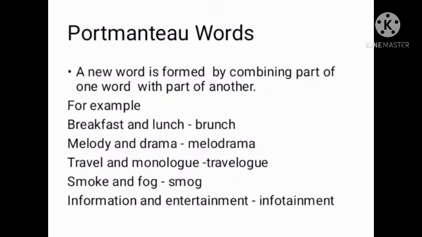Next method, portmanteau words. It is also known as blends. It means a new word is formed by combining part of one word with part of another, and the new word carries with it the idea behind both the original terms. Writers like Lewis Carroll, the author of Alice in Wonderland, made many such blends or portmanteau words. Two of his creations have become fairly well known. For example, he combined the words gallop and triumph, forming the word galumph.